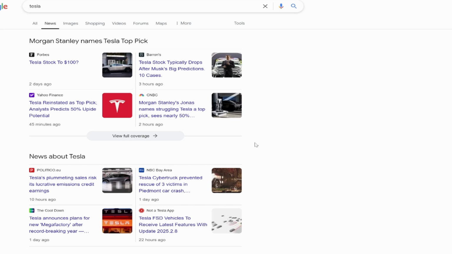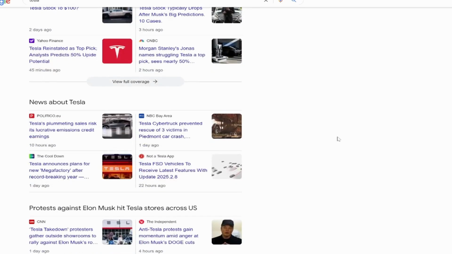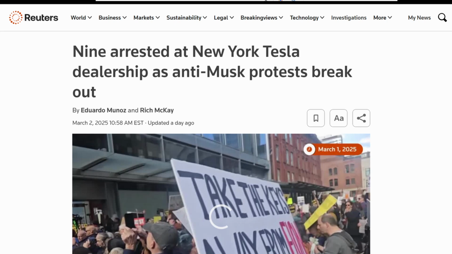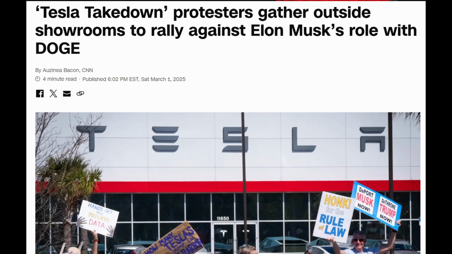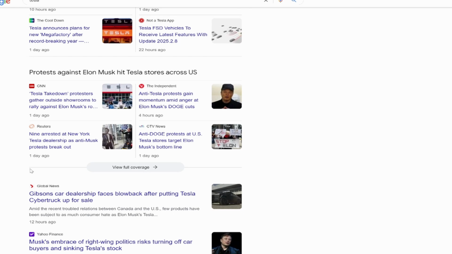But if you look at the headlines that are coming in, like Tesla take down protesters, this is a movement that is happening. How many companies do you think can have a positive appeal if they face protests in their showrooms on an ongoing basis in different parts of the country? So these are some of the negatives that are out there for Tesla right now. And then, of course, if a company like NVIDIA, which has a low PE, suffers because of China exposure, what about Tesla, which has a very high PE?